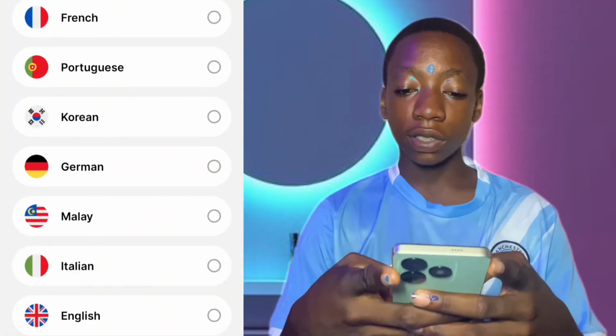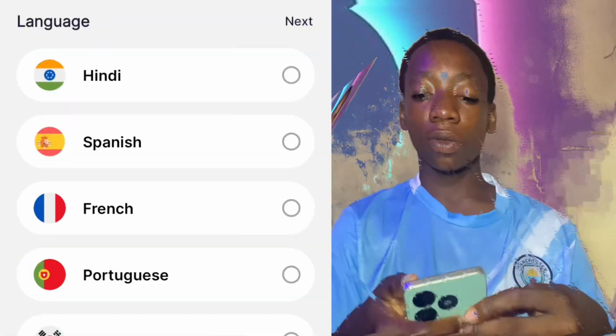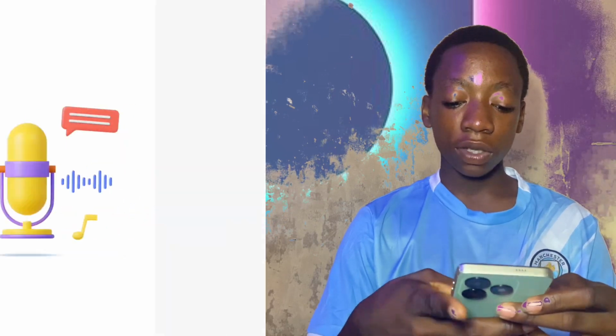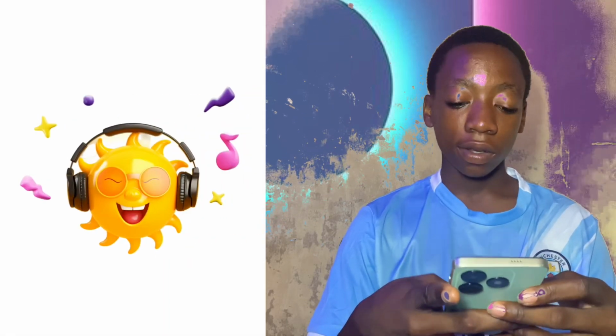So it will just load. Once it's loaded, you can use any language you want. For the purpose of this video, I'm going to be using English. You click on English, and you see Next at the top of this side. Click on it. You skip. If you skip once, you see Get Started. You click on the small Get Started at this time.